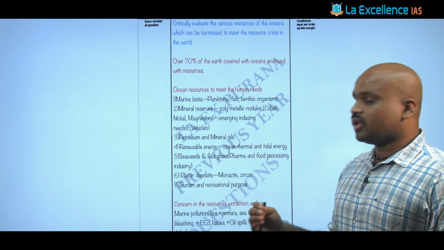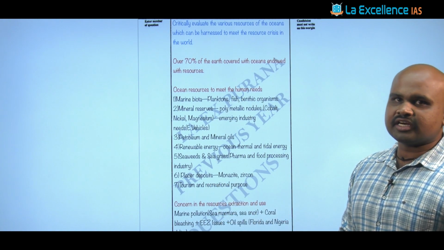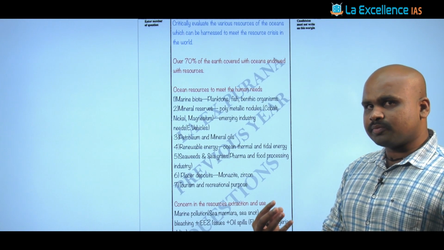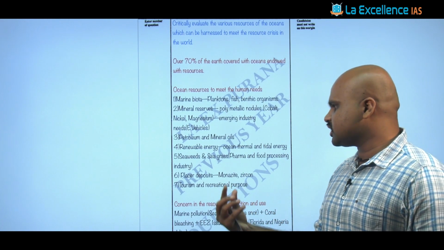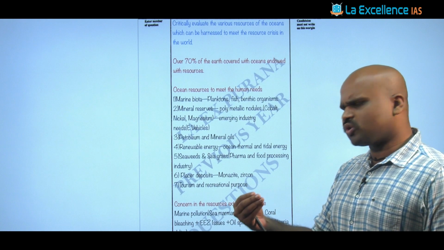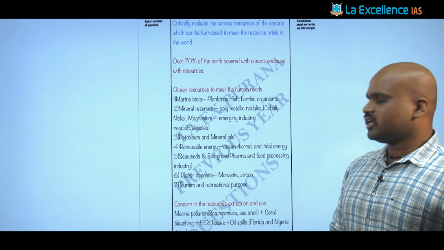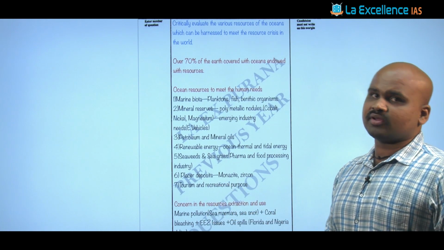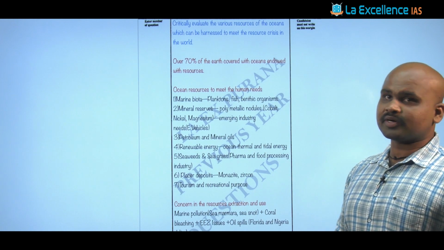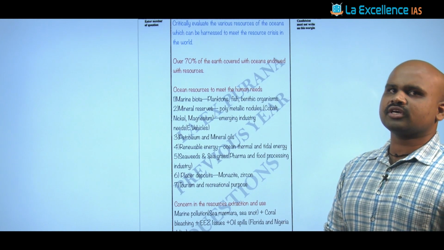Then we can talk about the placer deposits, the most valuable or precious metals that are derived from the placer deposits. And it can also be a source for tourism and recreational purposes, especially scuba diving and adventure tourism with respect to these oceanic resources.